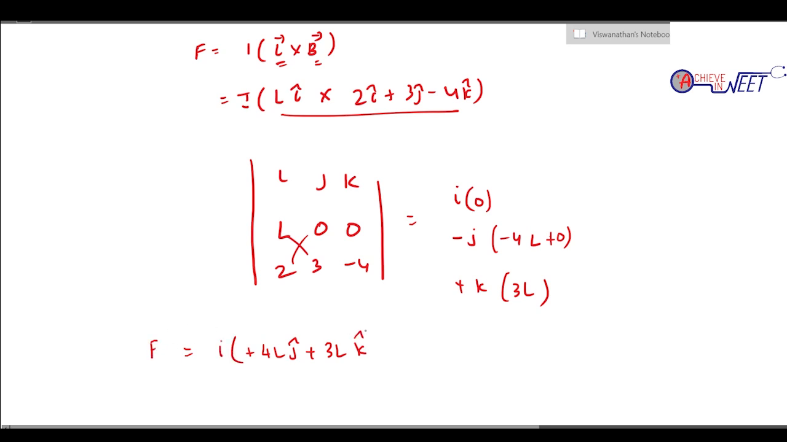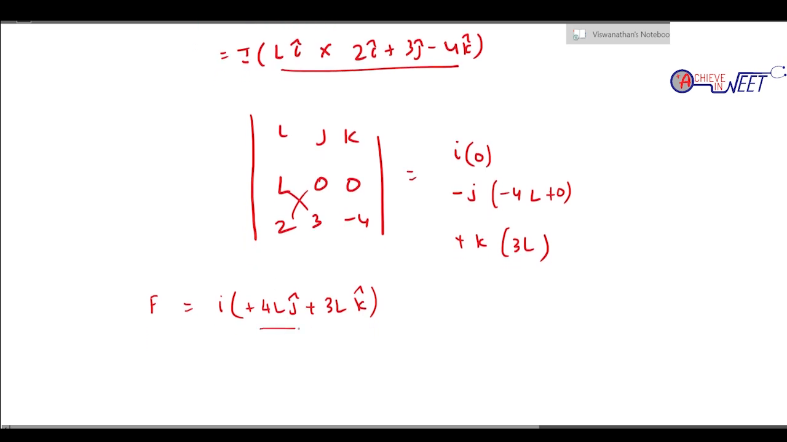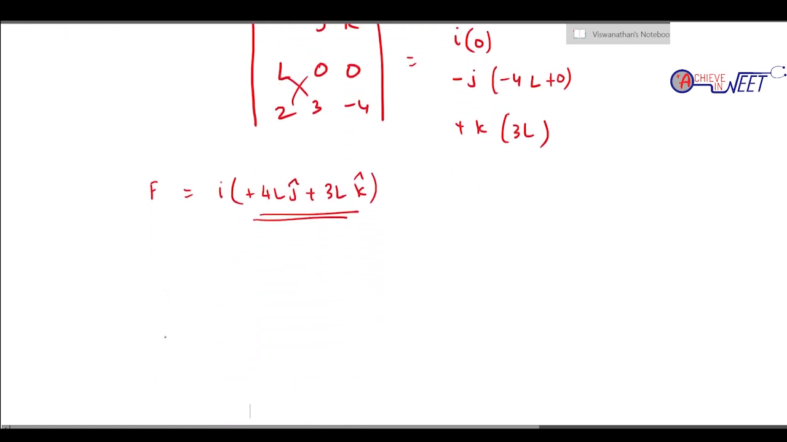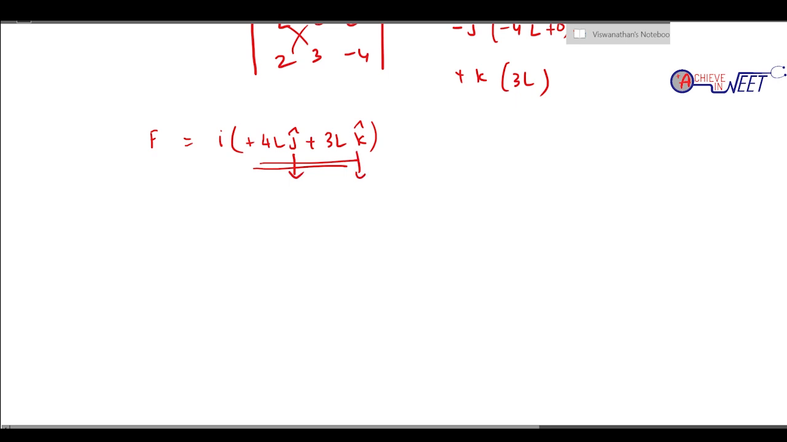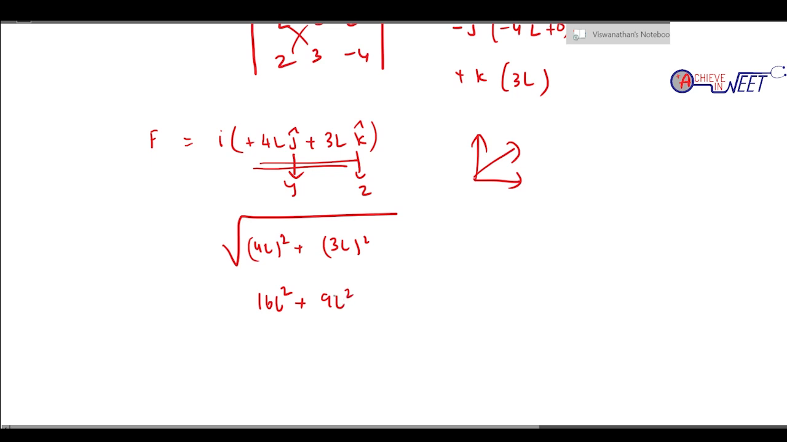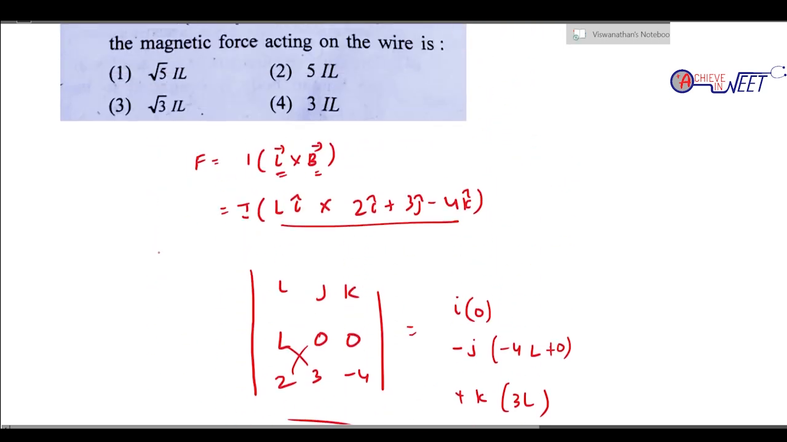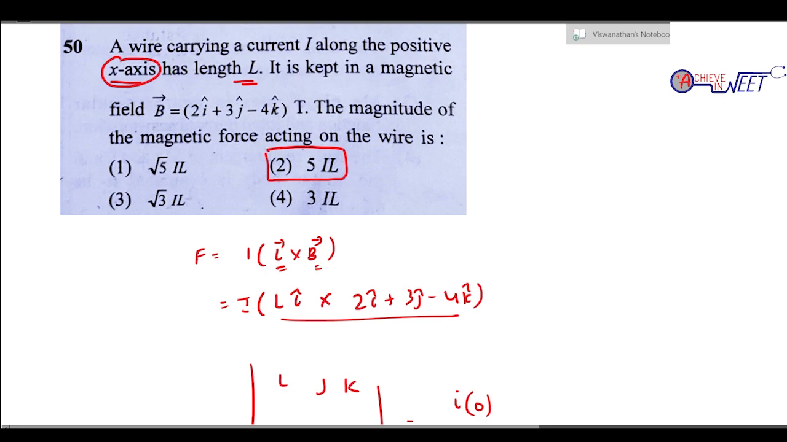We need to multiply I with this. So with this we know very well what its magnitude is. So this is the multiplication of I, L cross B. So its magnitude, this one is in the y axis, this one is in the z axis. So the resultant is going to be root of 4L square plus 3L square. Right? They both are perpendicular to each other. So then the resultant is in a direction like this. So it's going to be 16L square plus 9L square. There's going to be 25L square. So 25L square under root is 5L. So the resultant magnitude is going to be 5L. So I into 5L, so it is 5IL force. Option 2. So this question 50 is over.